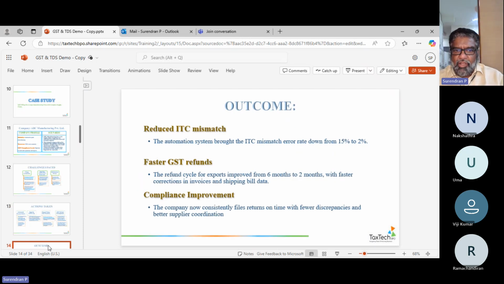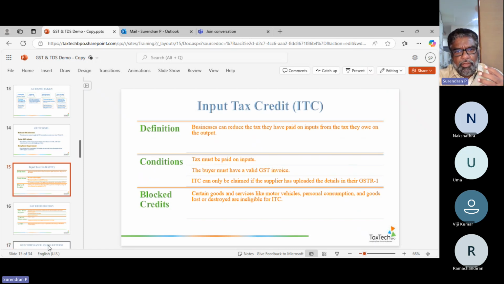So once you take the actions, the outcome is very soon, because you've done it right. Automatically, you will have a proper ITC match. You'll have faster GST refunds, and you'll have a better compliance system. Okay. So it's not only about GST that we are talking. Now, you will come to understand the abbreviation of each taxation part also. I don't want to waste much of your time. You would have understood by now that I'm only touching the base part, just on the GST part. There is plenty to explain. So within the demo time of 30, 35, 40 minutes, you won't be able to cover so much.